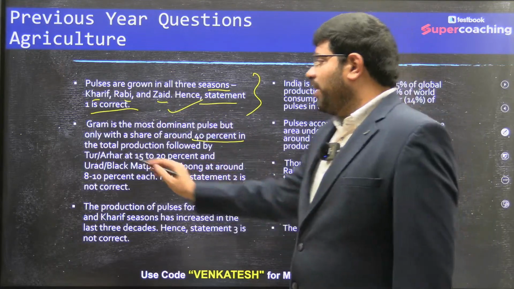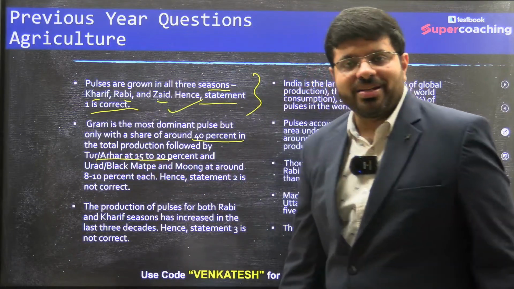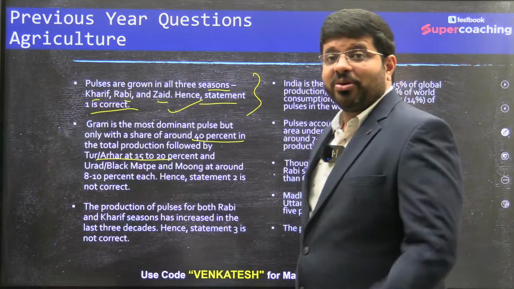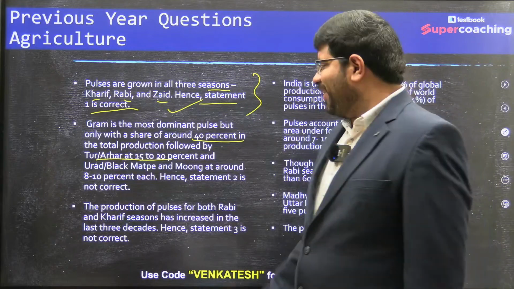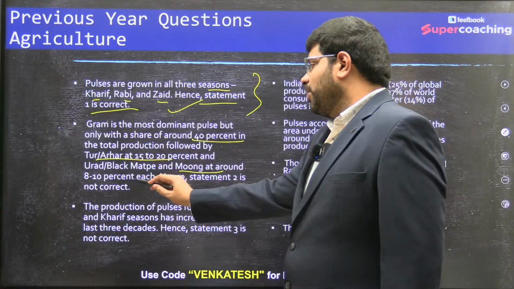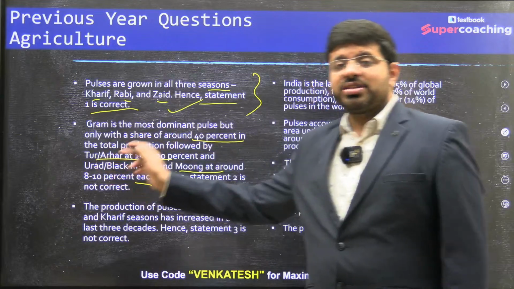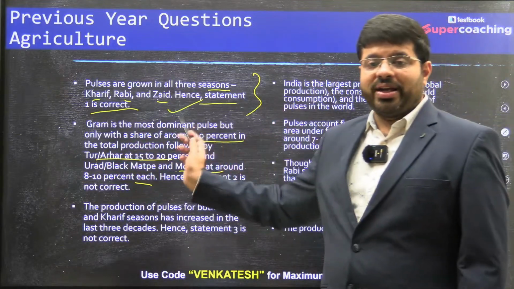And then you'll find the tur gram, the arhar dal, the dal which is regularly being served to us every day. Some of you might not like it, but it is good for health. Then the urad and the moong at around 8 to 10 percent each. So definitely gram is the most dominant variety.